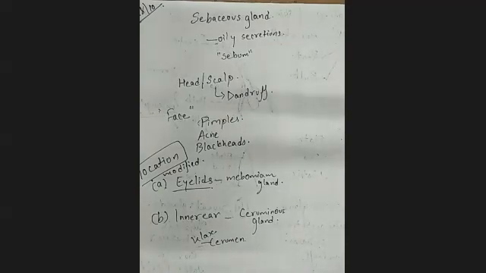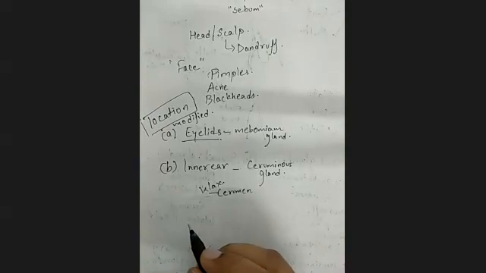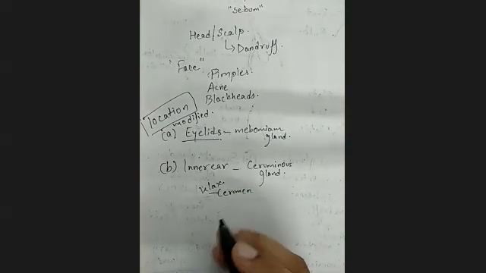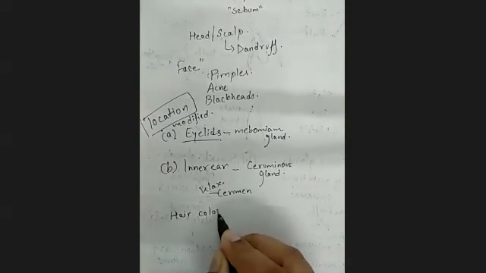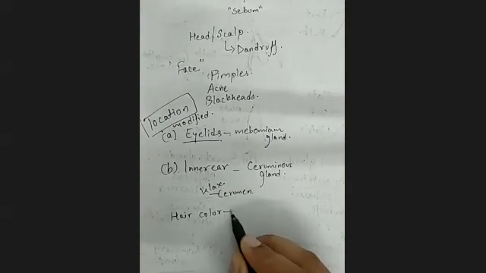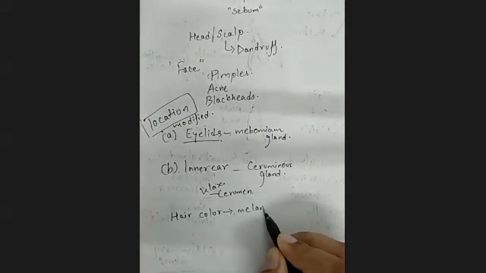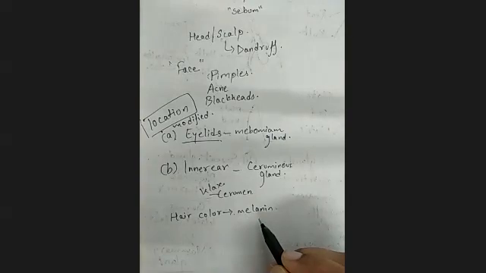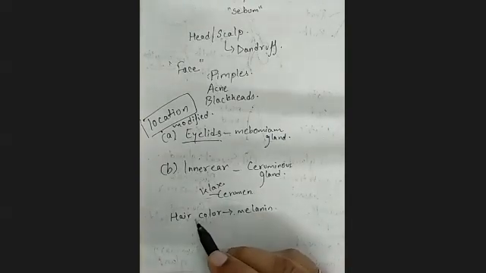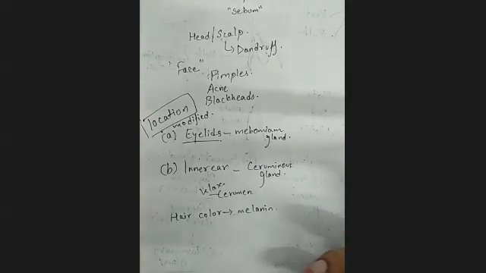According to the growth period of a particular individual, basically what happens is that your hair has colors. That means the color of your hair depends on the pigment called melanin. Okay. This melanin is responsible for the color of your skin, and even the color of your hair. So the percentage of its production imparts the colors to your hair. That means some people have very dark black hair.